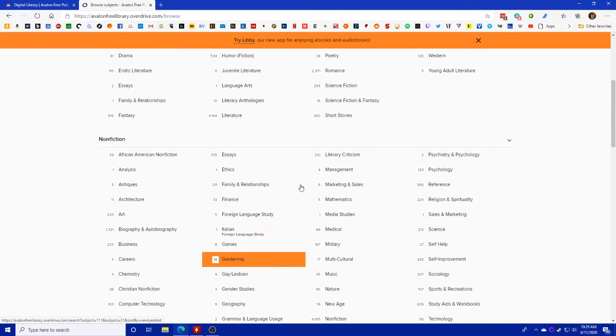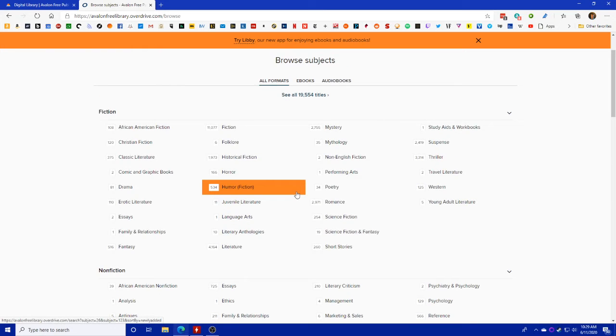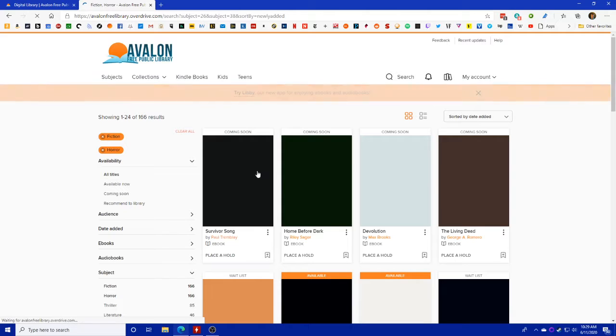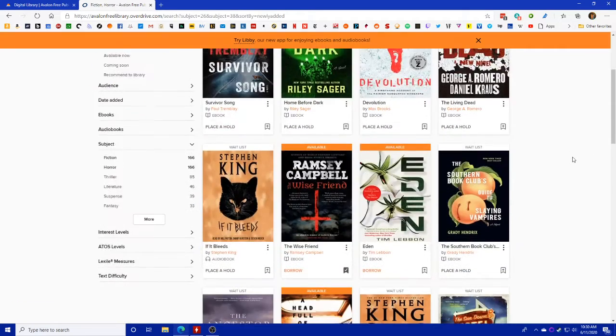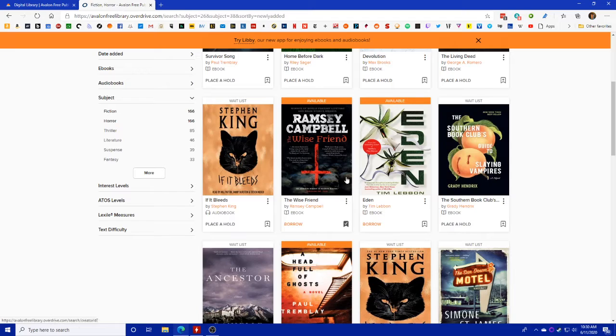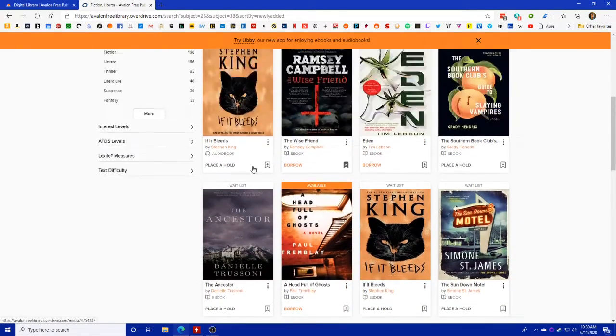If we go ahead and click on one of these, and let's just take one, I like scary stuff, so let's go with horror. And right away it has it sorted by the date that the book has been added to our collection. So some of these are actually things you can put yourself on the list for that aren't actually out yet. Like I know these books are coming out through the course of the summer. Then you can see which ones there's a wait list for. You can work your way down the list until you find something you're interested in.